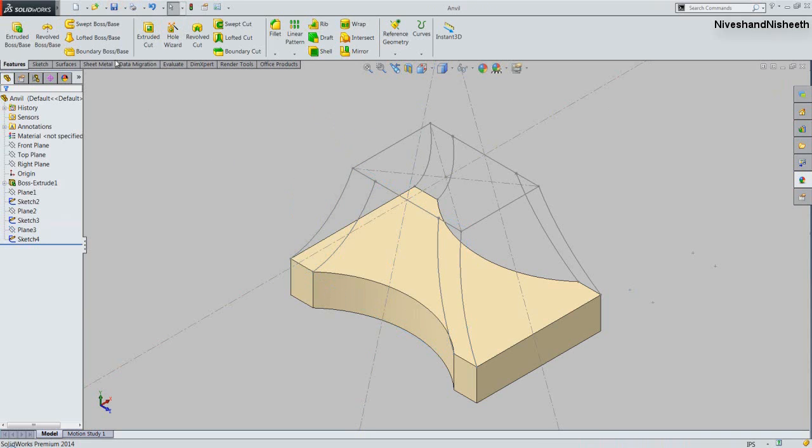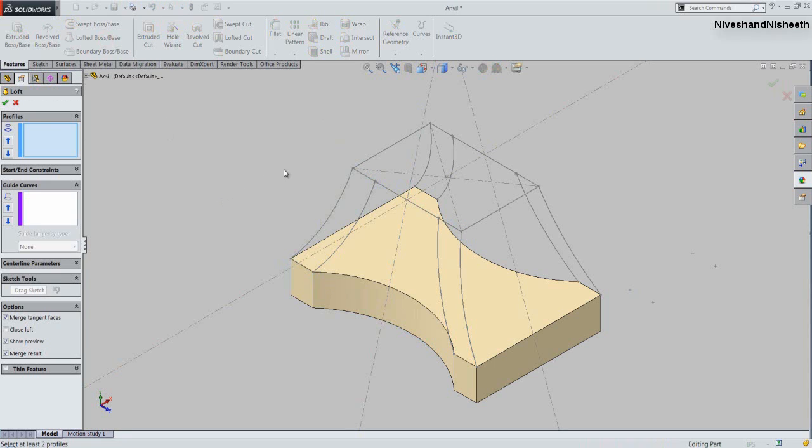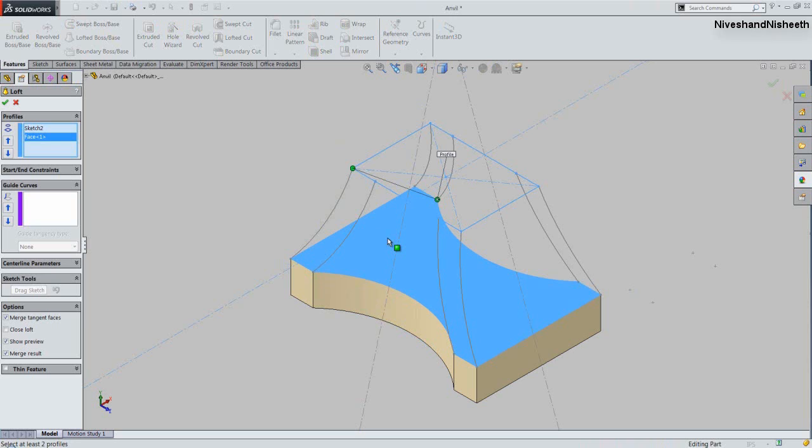We will activate the Lofted Boss Base command from here. In the Loft dialog box, first of all, we will select the top rectangle and then next select the top face of the previous feature that will be called as profiles. Okay, that's it. And now select this arc. Okay. Now choose open loop option.